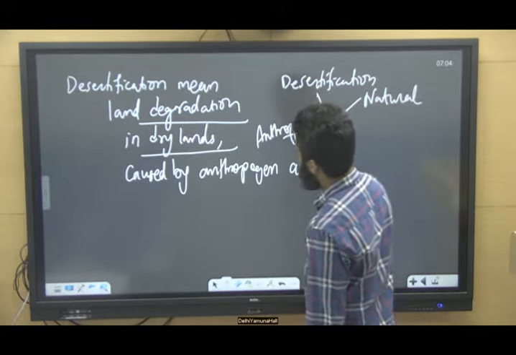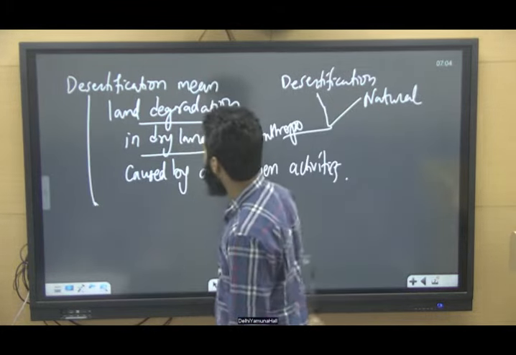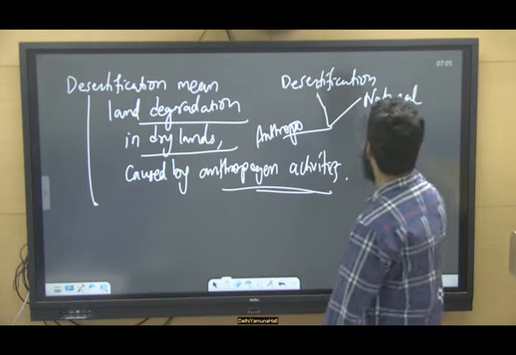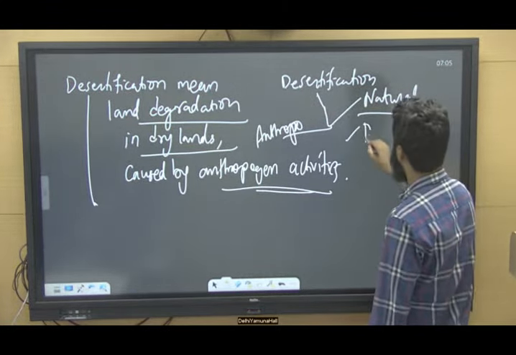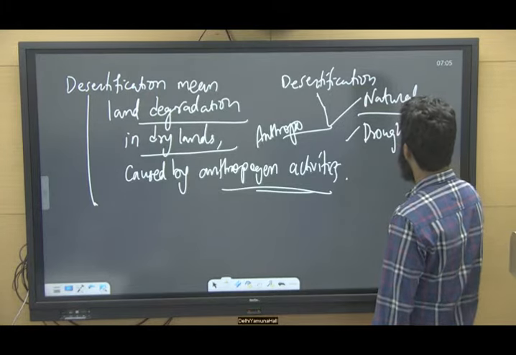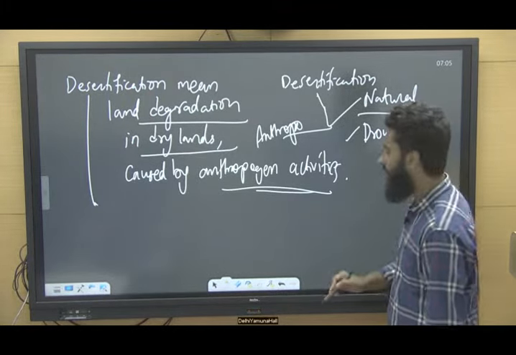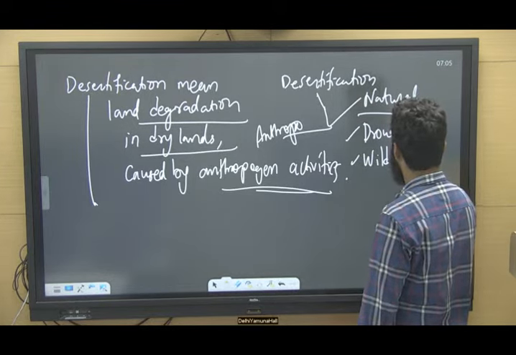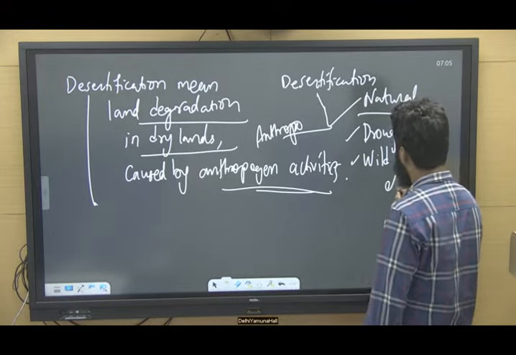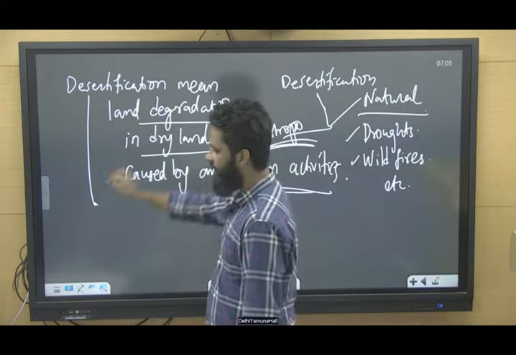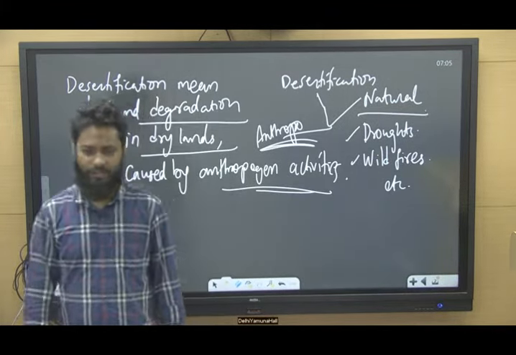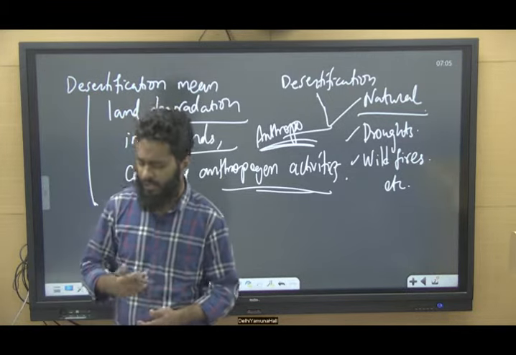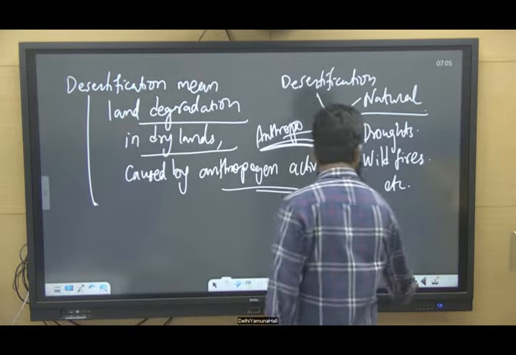But the UNCCD definition focuses more on anthropogenic activities. What are natural factors? Natural factors are persistent droughts, wildfires, etc. But the main concern is anthropogenic activities. Why is this degradation or desertification a problem?